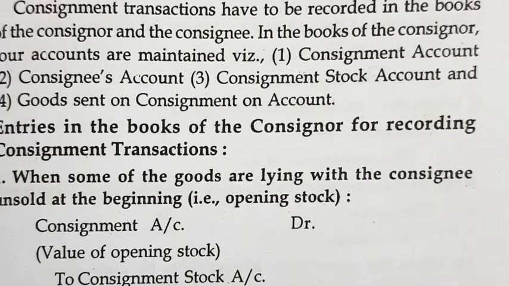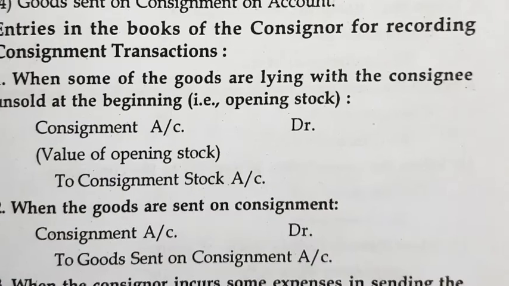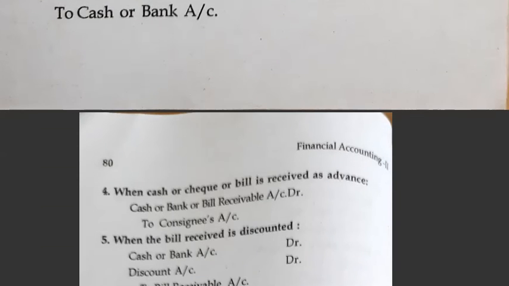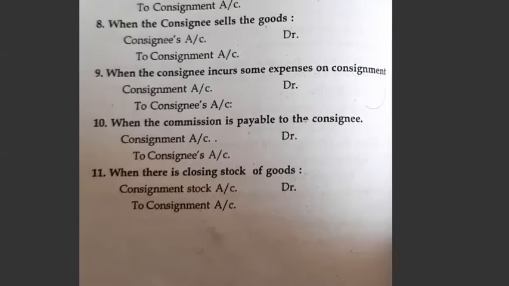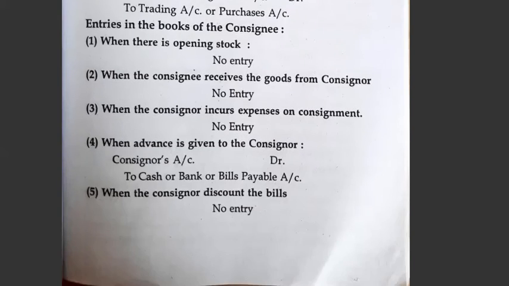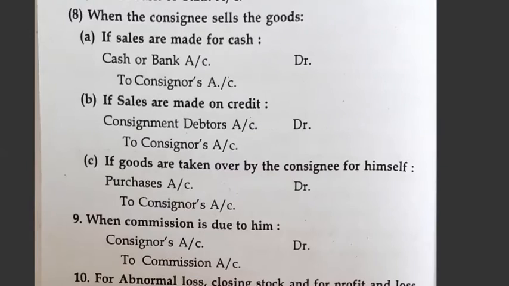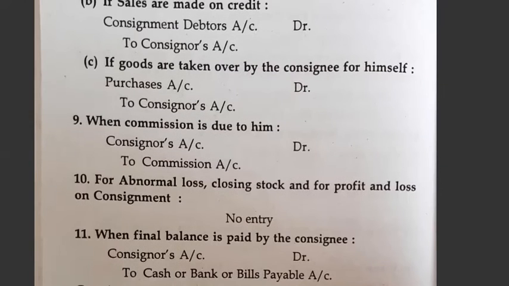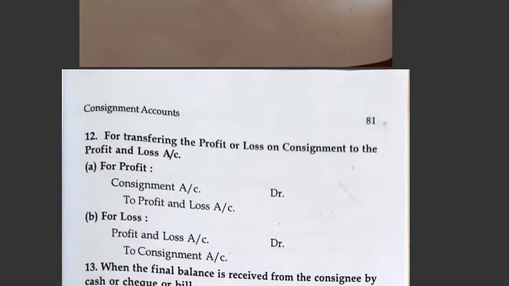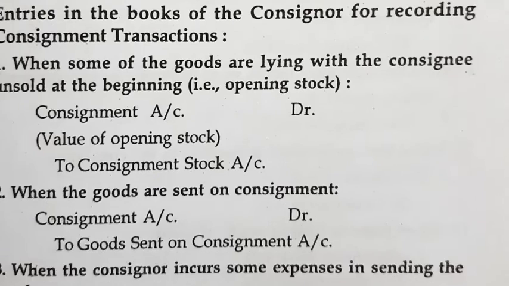Let us go through the journal entries of consignment. These are the journal entries you will have in the books of the consignor as well as the consignee.